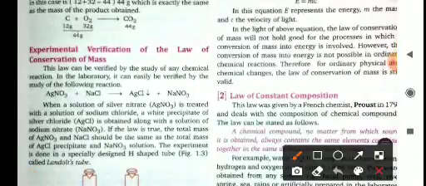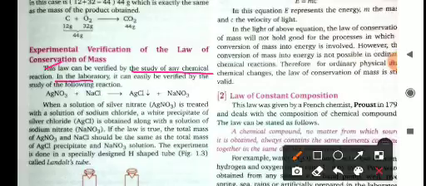Experimental verification of the law of conservation of mass. This law can be verified by the study of any chemical reaction. In the laboratory, it can be easily verified by the study of the following reaction. For example, silver nitrate when it reacts with sodium chloride gives a precipitate of silver chloride and sodium nitrate.